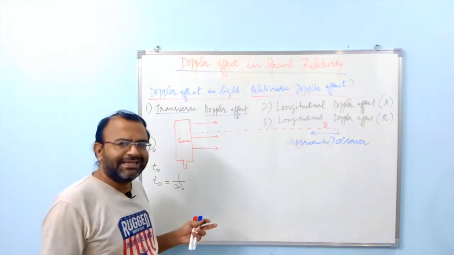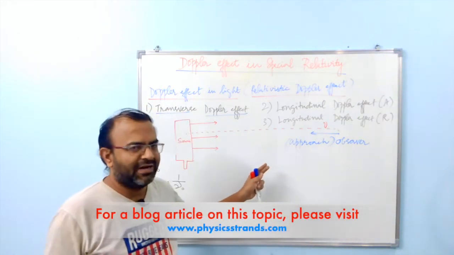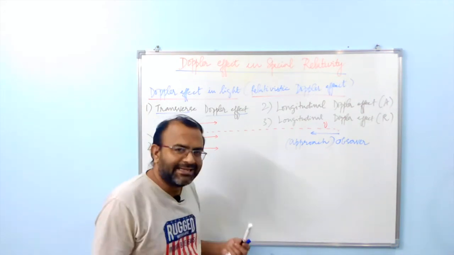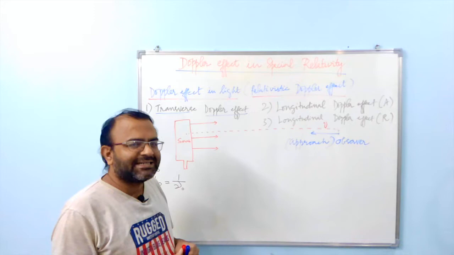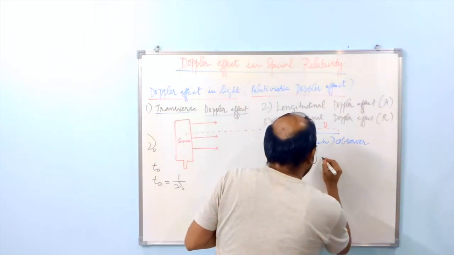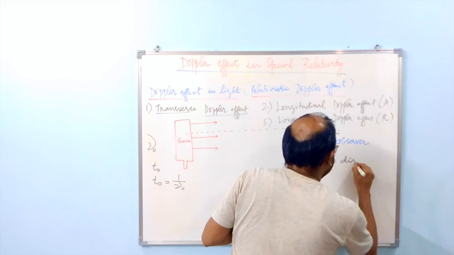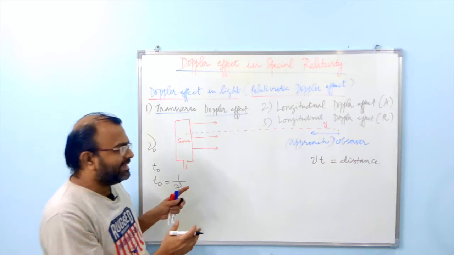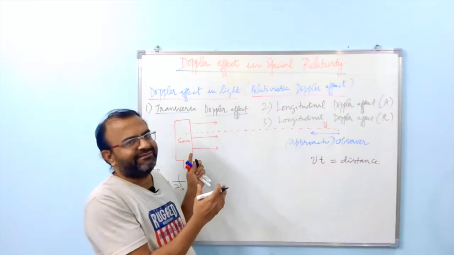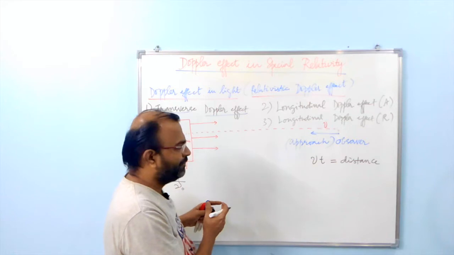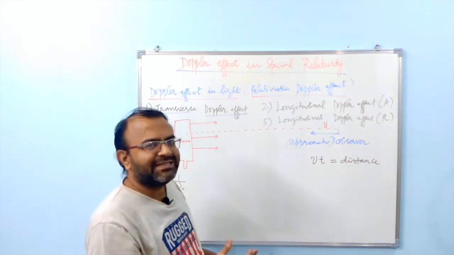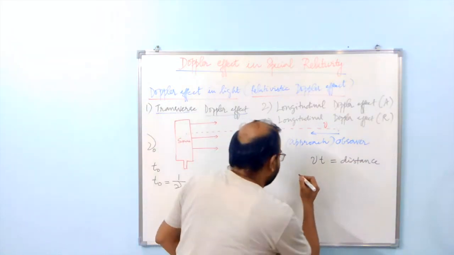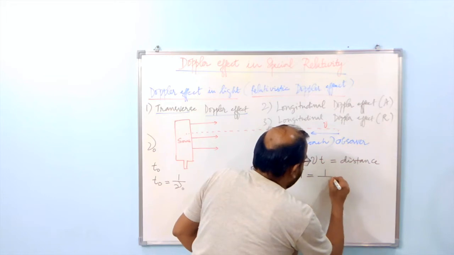In any given time t, because of the motion of the observer towards the source, the distance traveled by the observer is going to be v times t, in the same duration of time t, which is the duration between two successive waves emitted by the source. So here the actual frequency for this observer is going to depend on another time, let us say capital T, which is 1 over nu here.